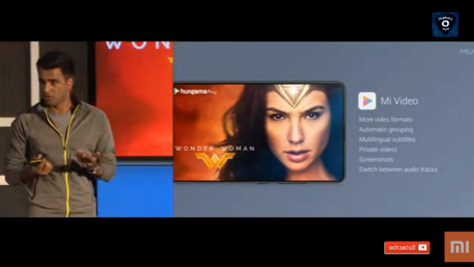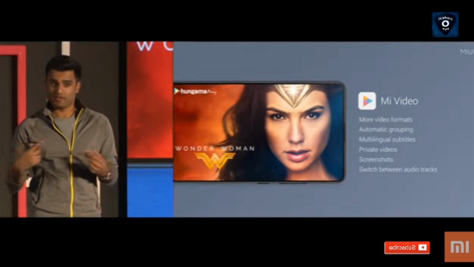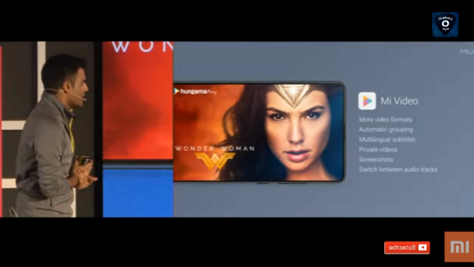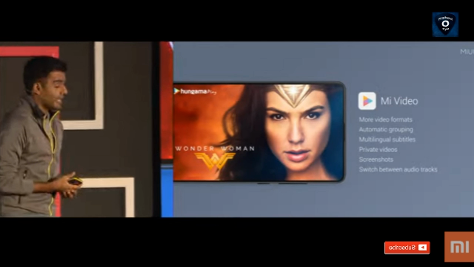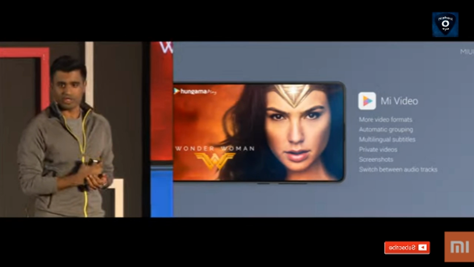and it's easier to do what you want. The video app has a whole bunch of other cool features that I'm not going to show today, things like multilingual subtitles. If you have different audio tracks, you can switch from English to Hindi to whatever audio tracks you have. You also have support for making certain videos private on your phone. It's a really, really cool app. Encourage everybody to check it out.